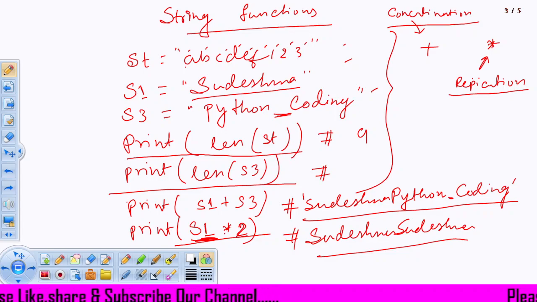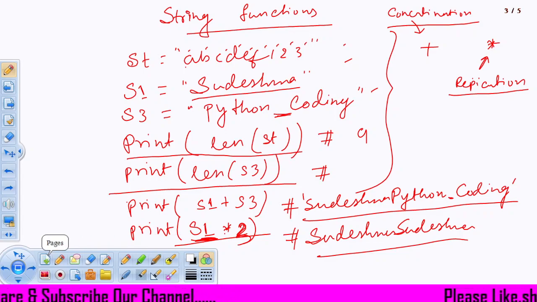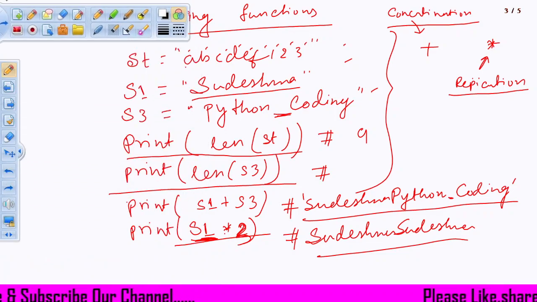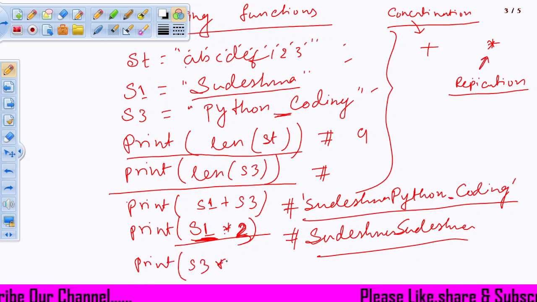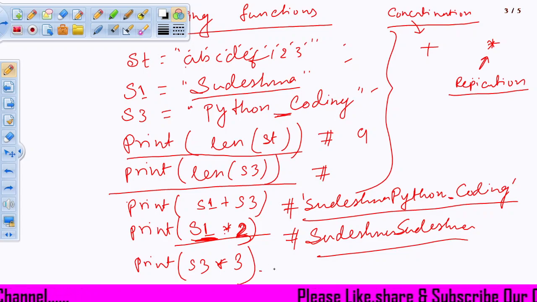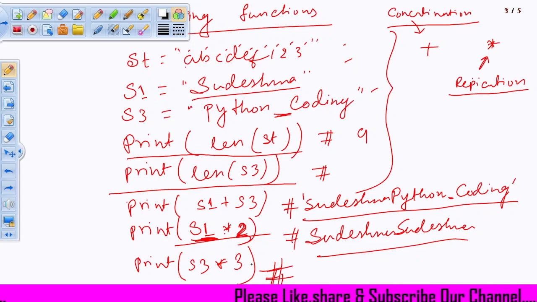So if I give 3, then 3 times it will print the same thing. Now if I write s3 into 3, then it will print Python coding 3 times. This will also be your homework, to tell me what the answer of this will be.